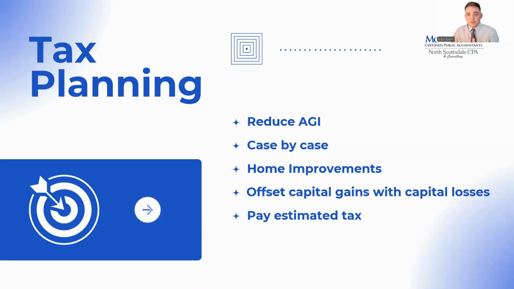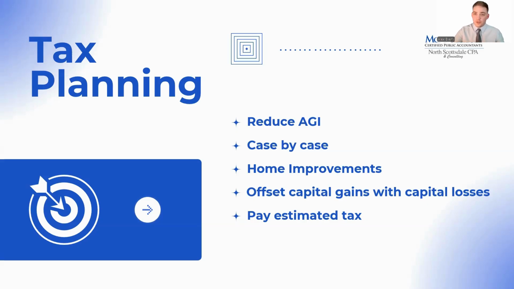The most common thing I see is property sales, home sales, where there's large capital gains. Tracking your home improvements will help offset some of these gains because you can add that into your cost basis. If you are able to, maybe sell some stock that's not doing too well, that will be a capital loss for the year, and that can be used to offset capital gains as well. So it depends on your situation, but there can be a couple of things done.